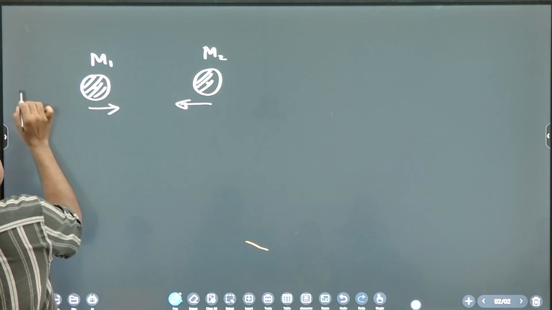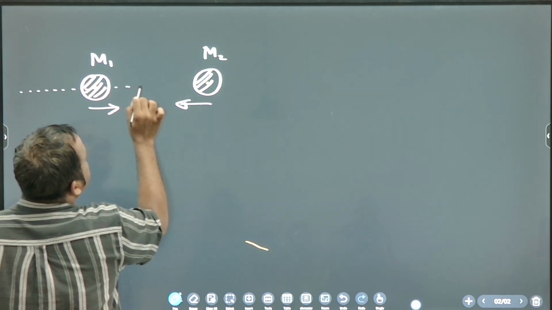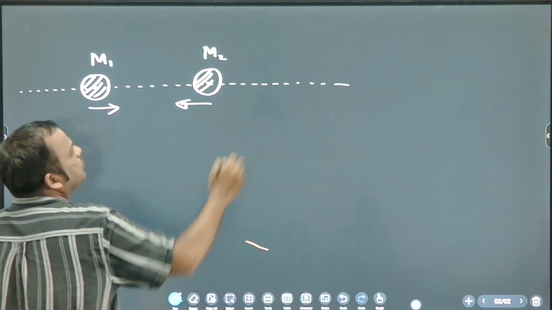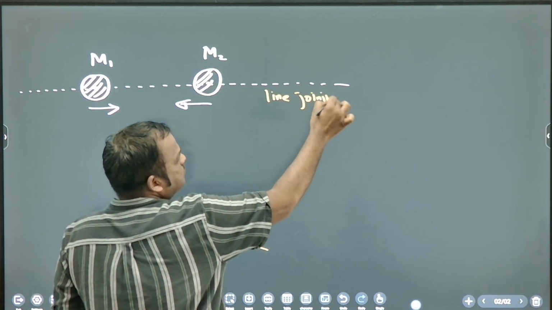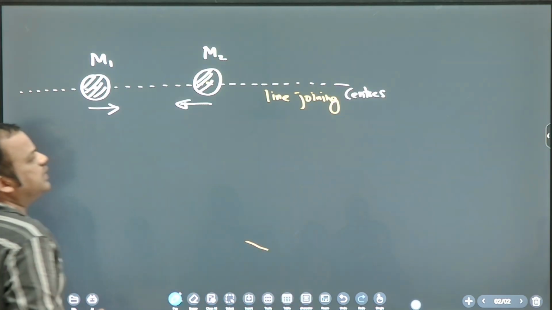If you join these centers with a line, then what do you call this line? Line joining centers.